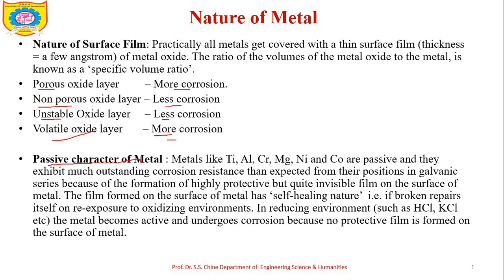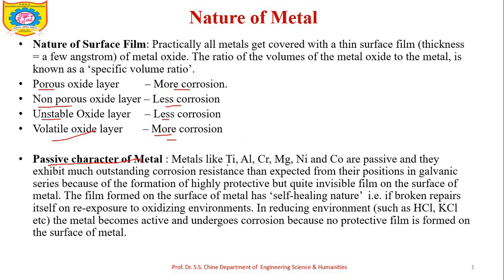But after that corrosion, they form an oxide film which is very protective, meaning it is stable and non-porous, so the surface of the metal is converted from active to passive, and further corrosion will not occur. So the passive character of a metal decreases the rate of corrosion.